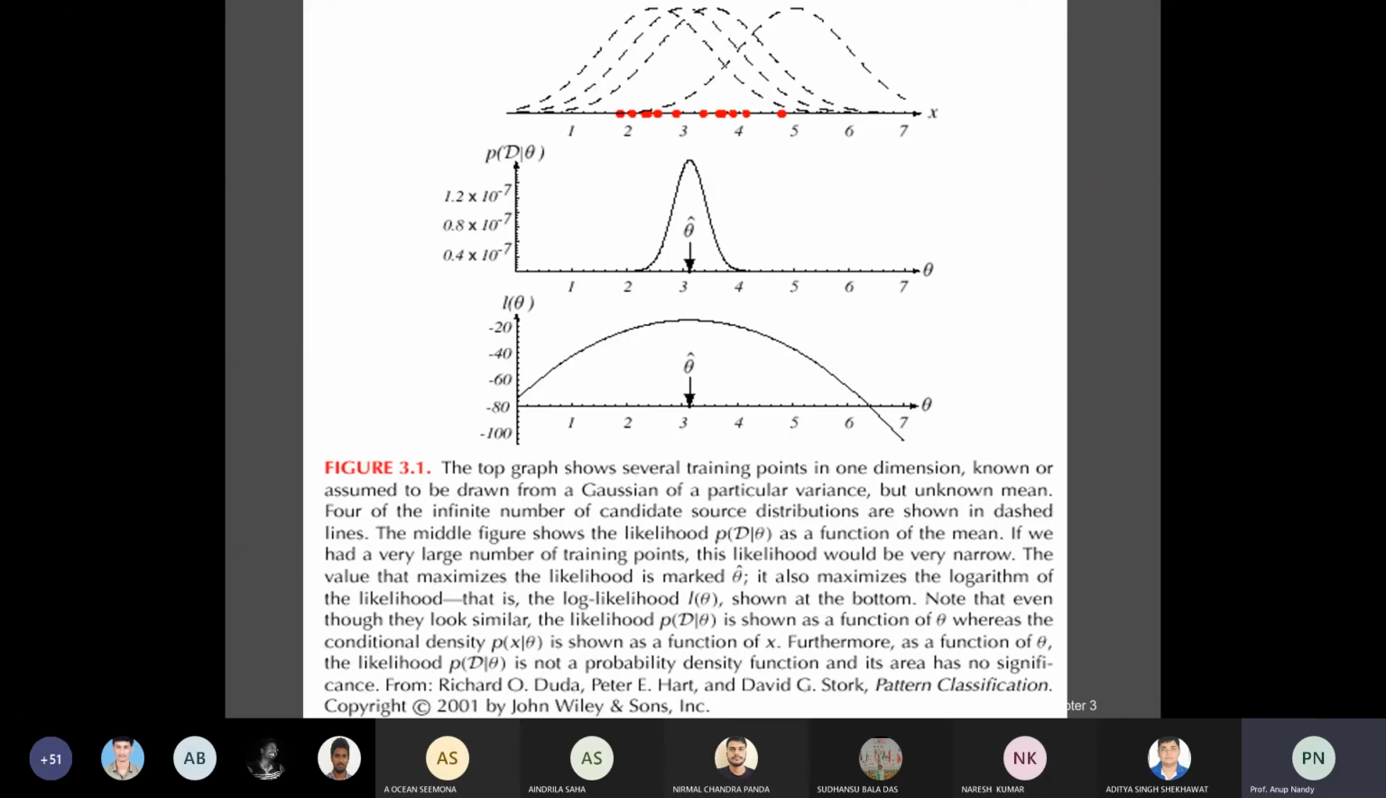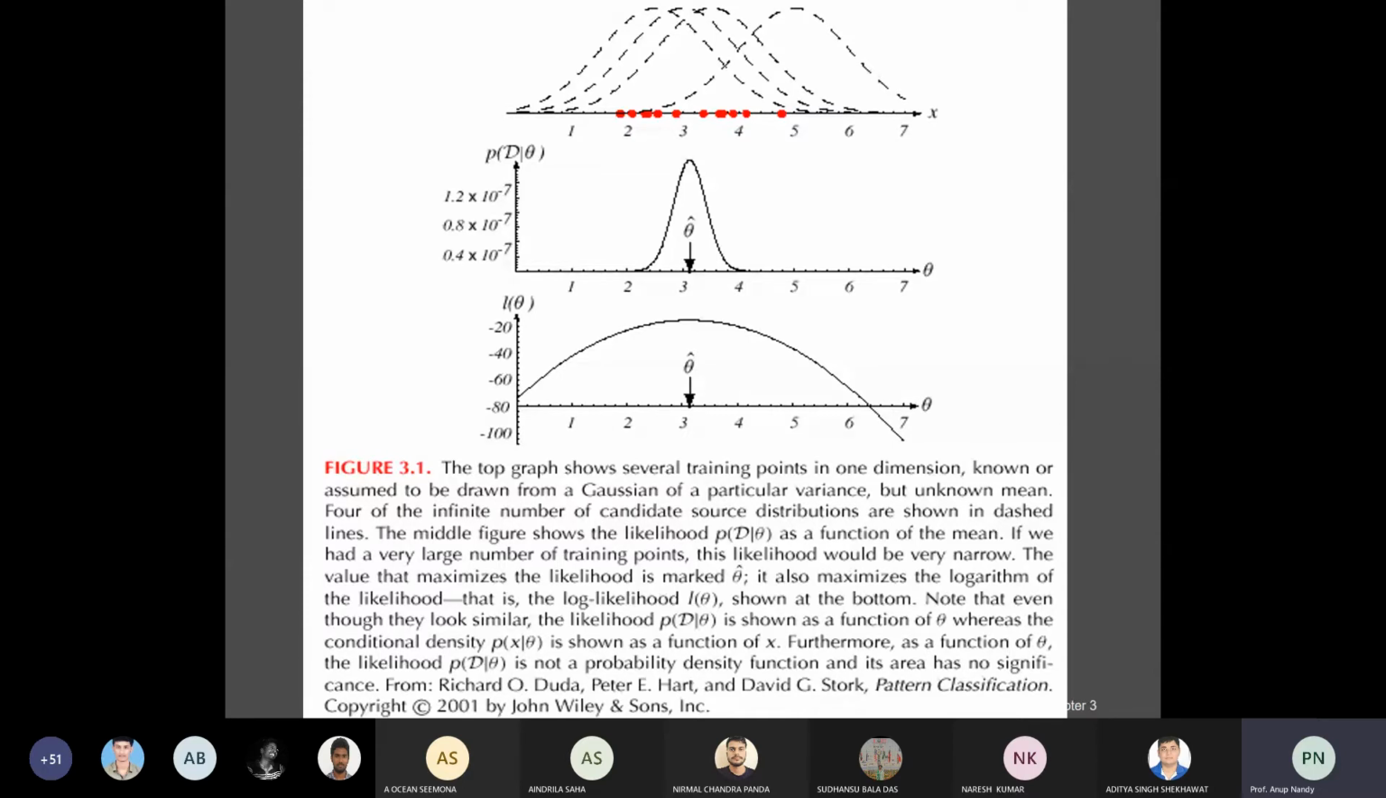This graph you can already see in the Duda Hart book. As you can see in the first graph, it shows that you can have several training data points. Actually, it is plotted in 1D, one dimensional, and you have a total of 4 distributions here.